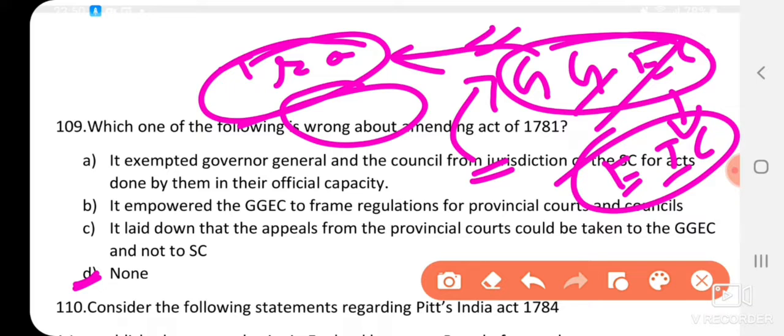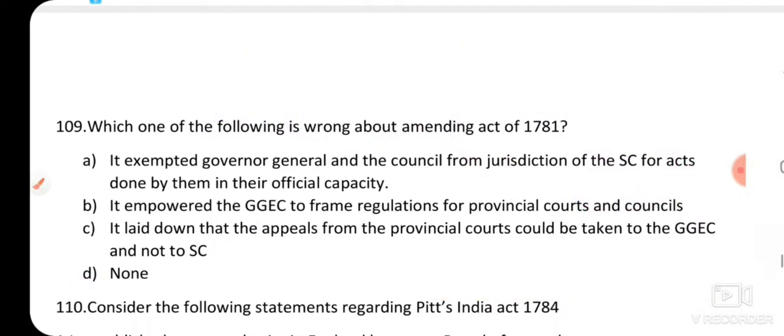So the 1781 Act exempted the Governor General and the Council from the jurisdiction of the Supreme Court for acts done by them in their official capacity. Yes, this is correct. Option B, it empowered the Governor General Executive Council to frame regulations for provincial courts and councils. This is also correct. Option C, it laid down that appeals from provincial courts could be taken to the Governor General Executive Council and not to the Supreme Court. This is also correct.